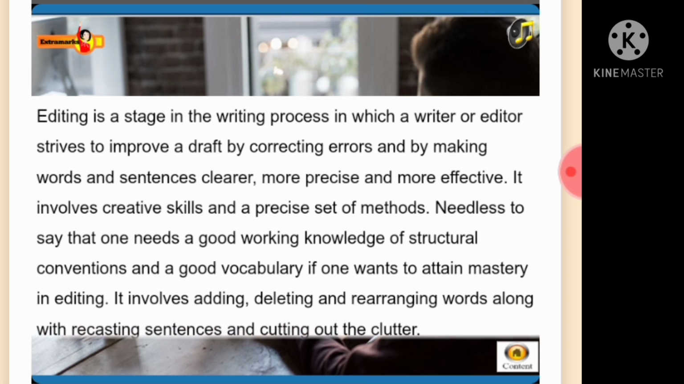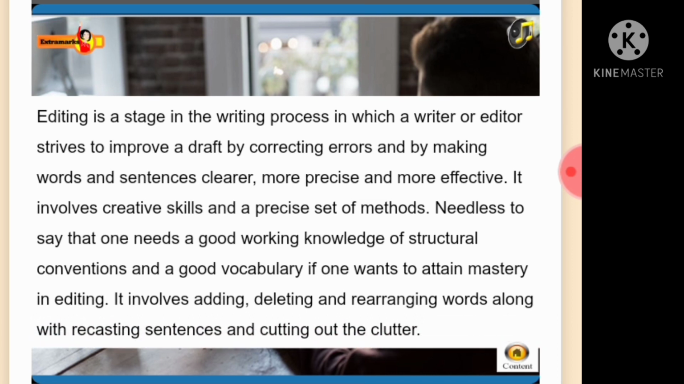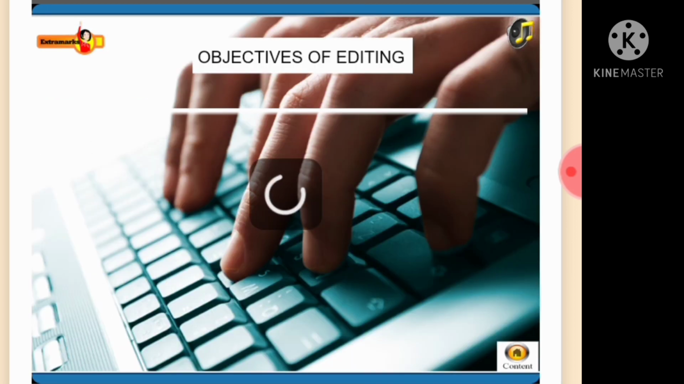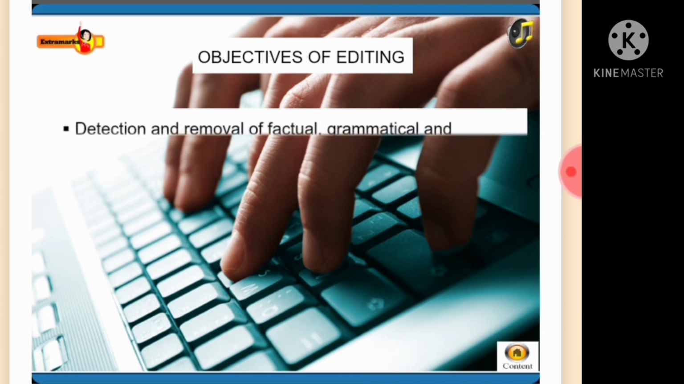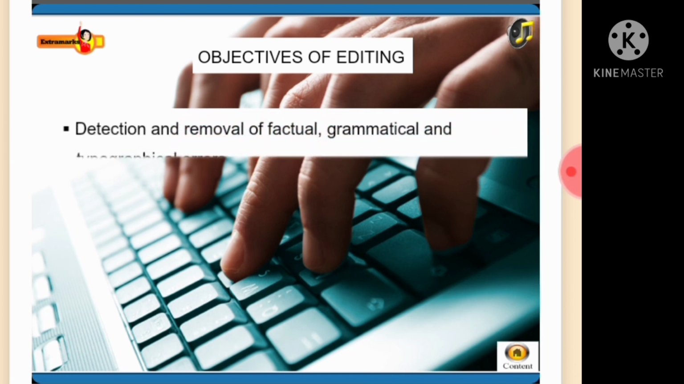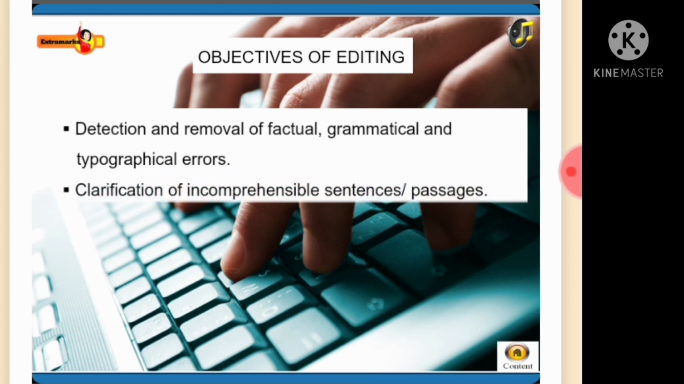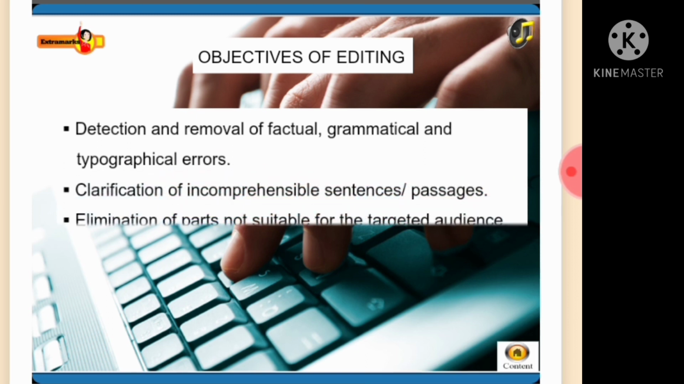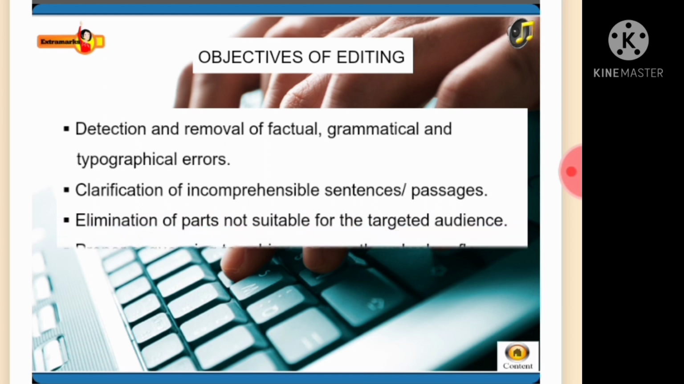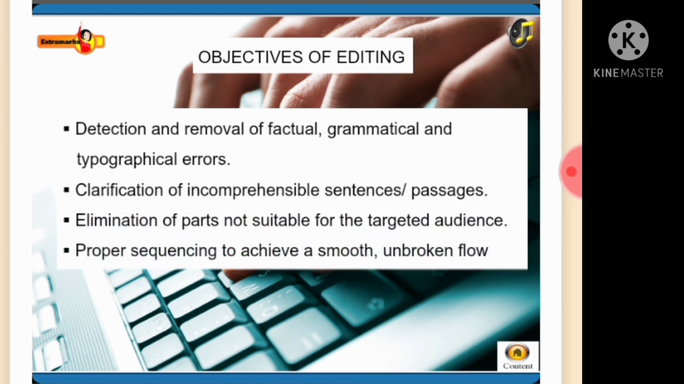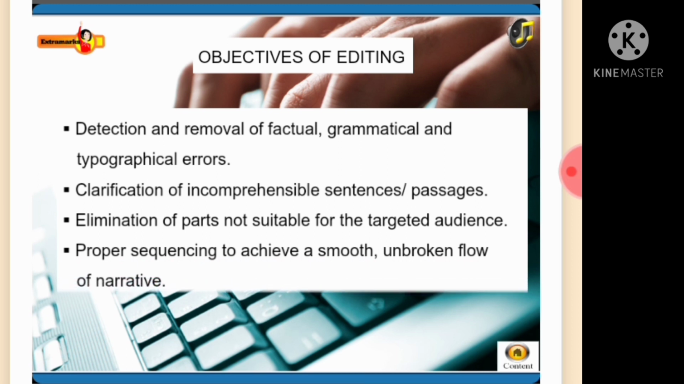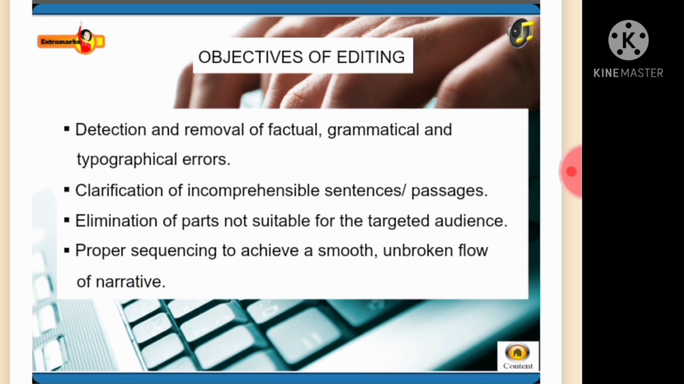It involves adding, deleting, and rearranging words along with recasting sentences and cutting out the clutter. The main objectives of editing are detection and removal of factual, grammatical, and typographical errors, clarification of incomprehensible sentences or passages, elimination of parts not suitable for the targeted audience, and proper sequencing to achieve a smooth, unbroken flow of narrative.